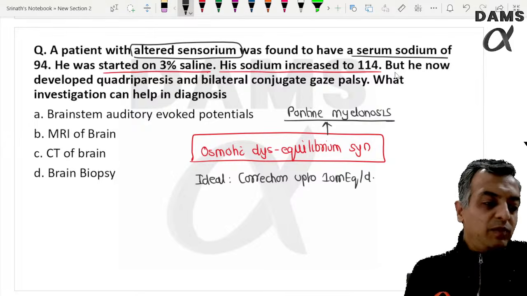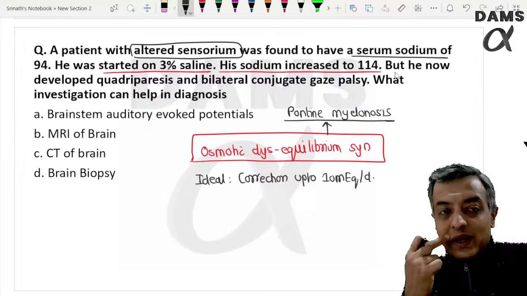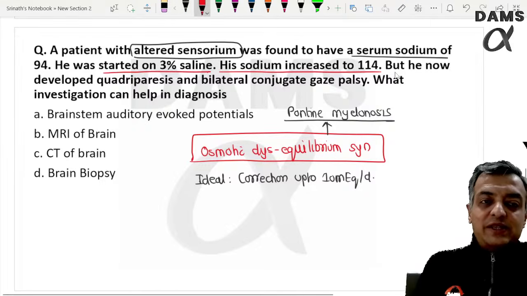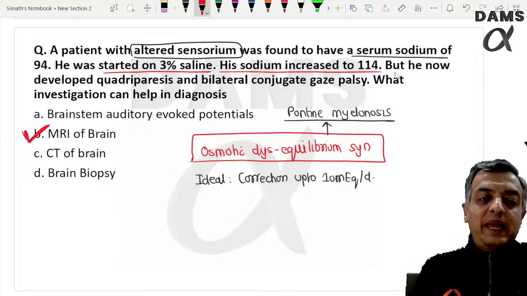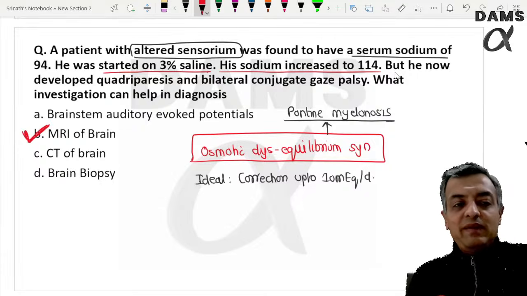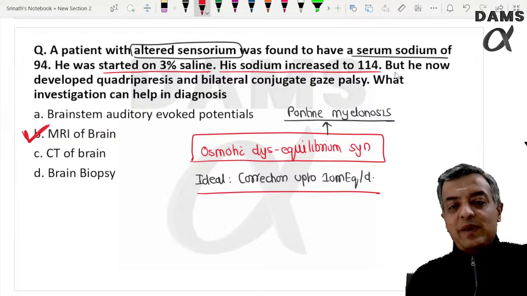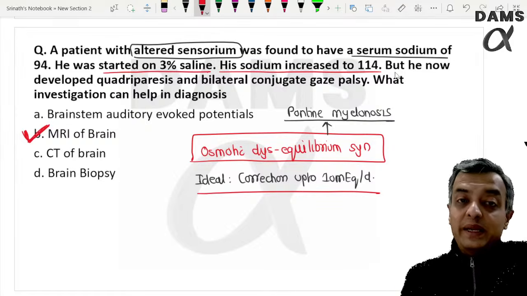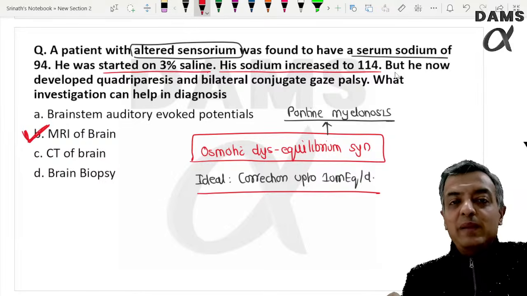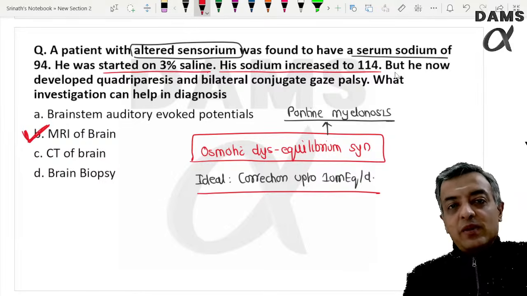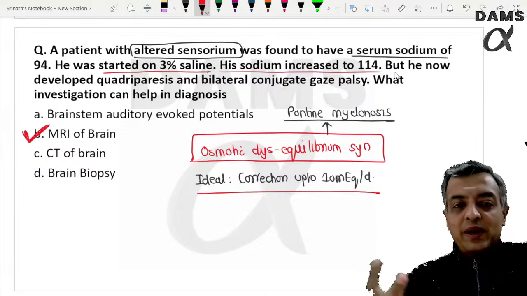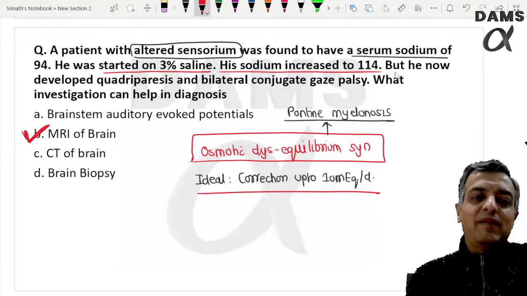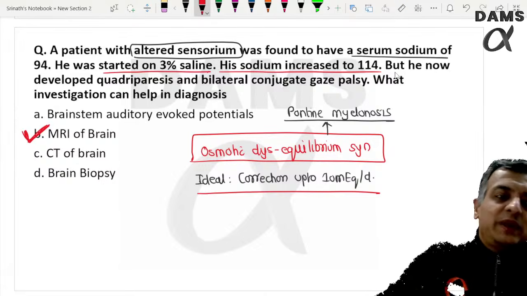If the correction is more, then we are likely to get pontine myelinosis, which can be detected on the MRI of the brain. We don't need biopsy. We can look for that in MRI of the brain, which helps to detect this pathology. Unfortunately, the recovery rates are very poor. The best treatment would have been prevention. You could have monitored better, because there is no other way that we are going to improve the outcome.